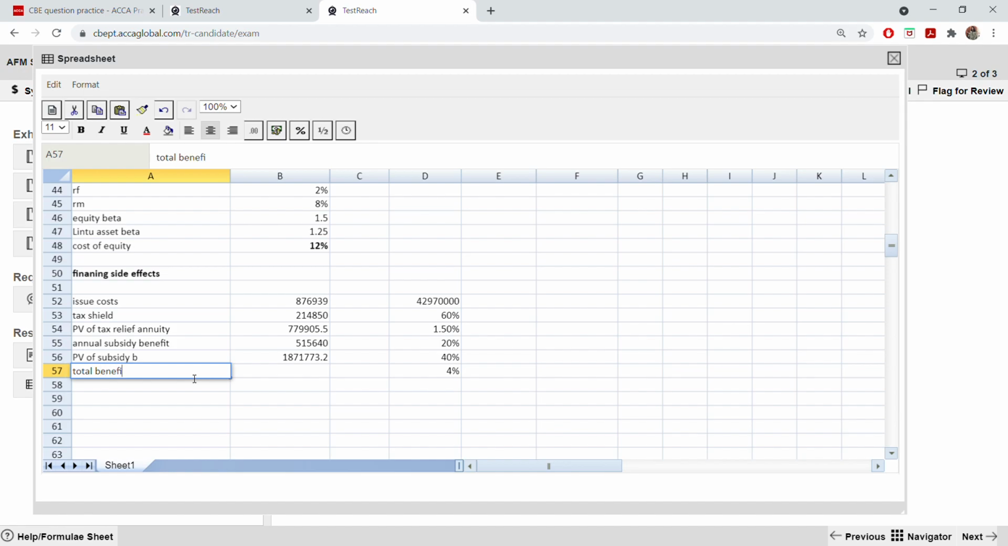Benefit, remember we are doing two things here. Subsidy benefit we are taking the present value of that also, annual subsidy benefit, then we are taking the tax shield and present value of that tax shield and the issue cost. 5 things are there. So total benefit of financing, just take the sum function and add all. Now this is a cost, you cannot add all, so this you take it as a negative figure. Wait, this you take as a negative figure minus.